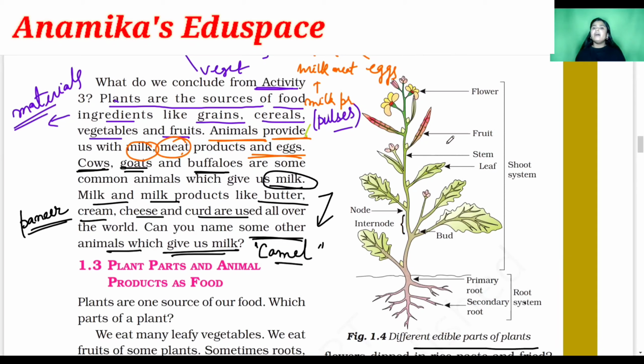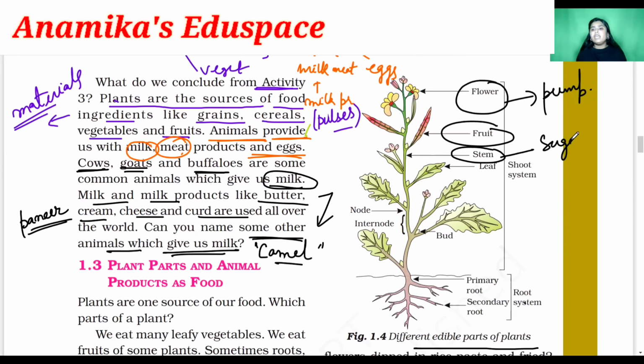Now, here you can see the parts of the plants which are edible. We can eat the parts which are edible, like the flower. We can also have the flower of the pumpkin plant. We eat the fruits of the plant, right? We can eat the stem of the plant in the case of sugarcane, that is ganna. We can eat the leaf of the plant, as in spinach. From the shoot part, we can eat lots of things.